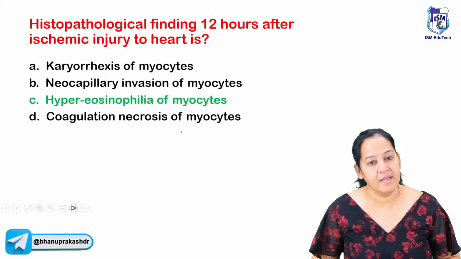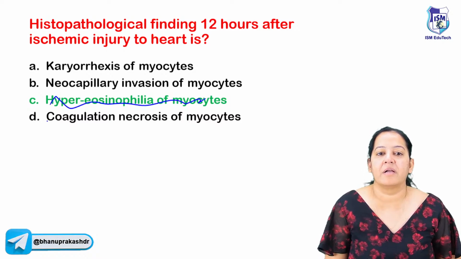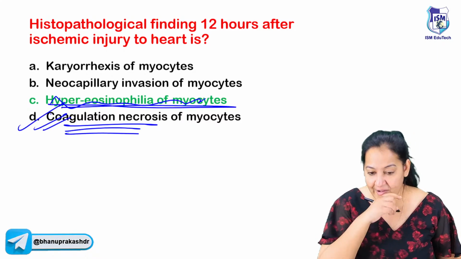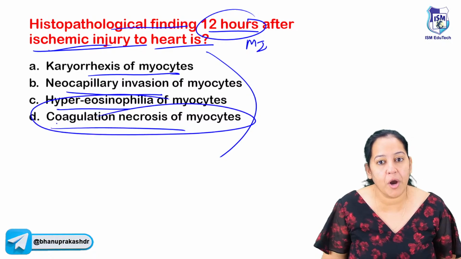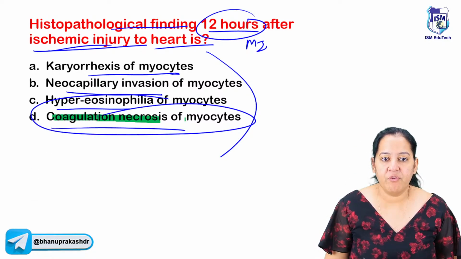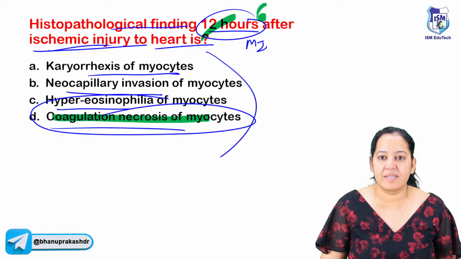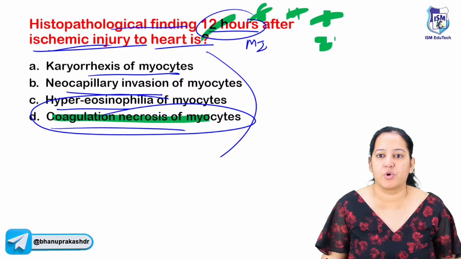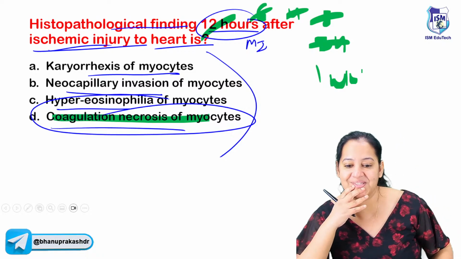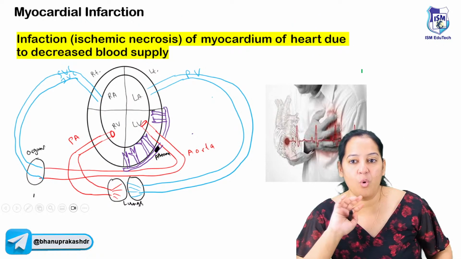Yes, very correct. The correct answer, it is incorrectly marked. The correct answer is D. It's coagulative necrosis. By mistake, this one is marked. Now, the correct answer here is D. Coagulative necrosis of the myocytes occurs at 12 hours. So what if I change 12 hours to 6 hours, 4 hours, 3 hours, 24 hours or 1 week? I can make 12 questions. So let me tell you all about MI.